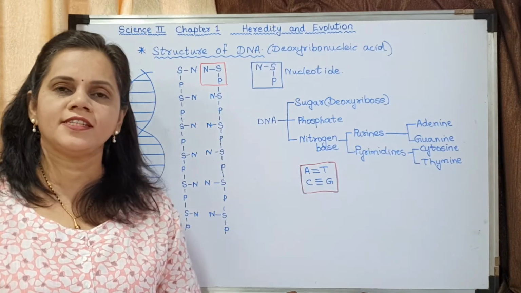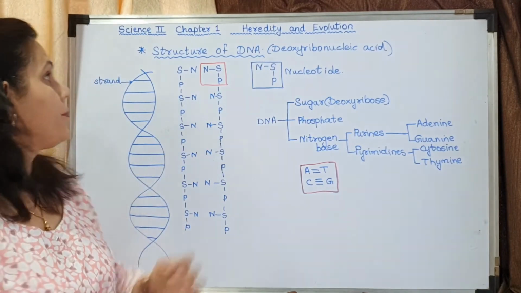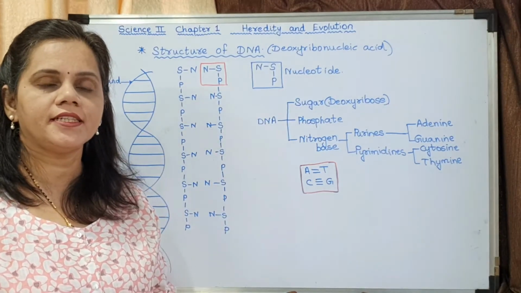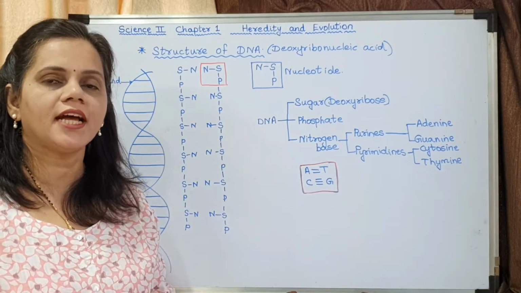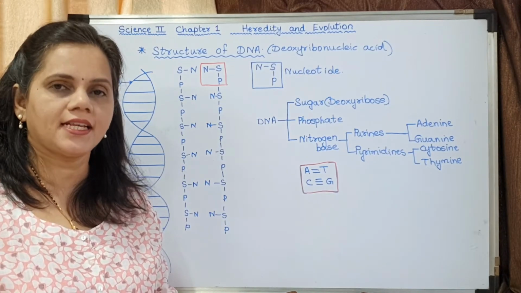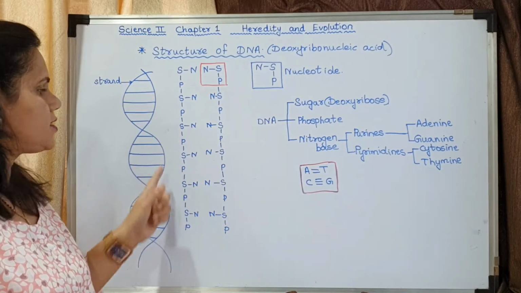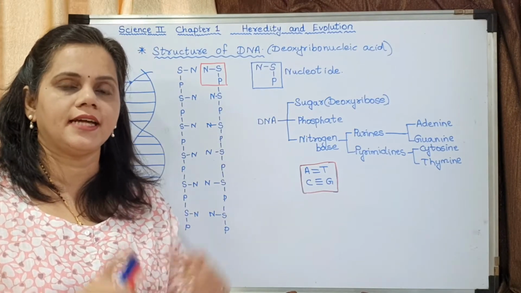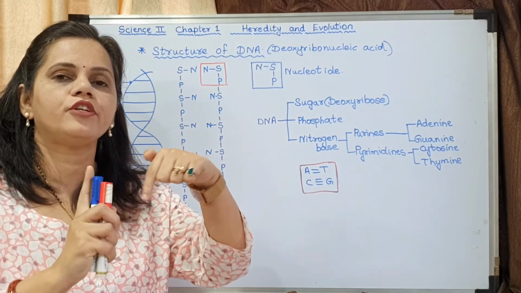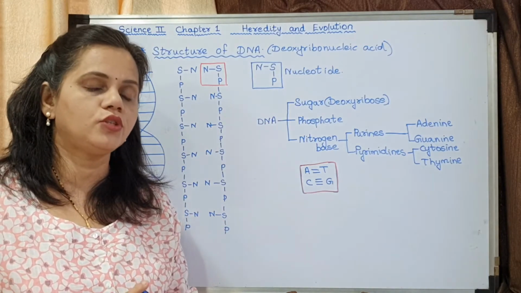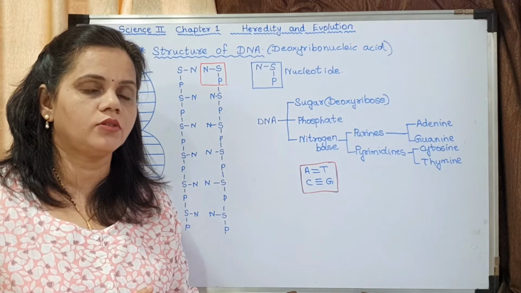Now we will see the structure of DNA. What is the full form of DNA? It is deoxyribonucleic acid. It is a double-stranded helix. That means it consists of two strands which are wound around each other.